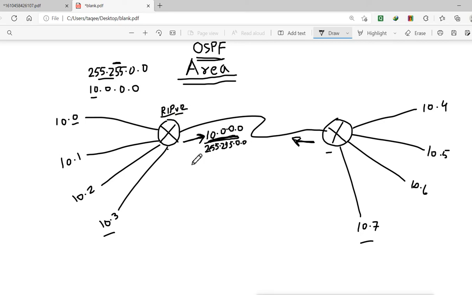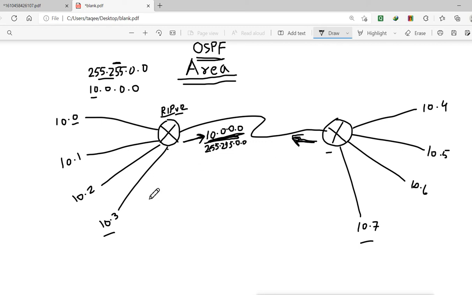In RIP version 1, they send auto summary by default. That means they send only that I have the whole network 10. It works like RIP version 1. This one says I have whole network 10. This one also says I have whole network 10. By default they do auto summary.